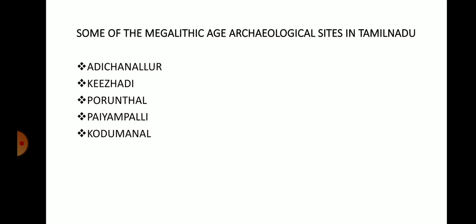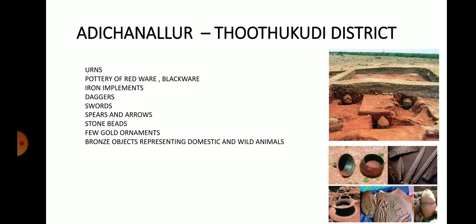Some of the places are Adichanallur, Keezhadi, Porundal, Payyam-Palli and Kodumanal. These are the five important places in Tamil Nadu where materials related to the megalithic period were excavated. Now we are going to study each and every place one by one.